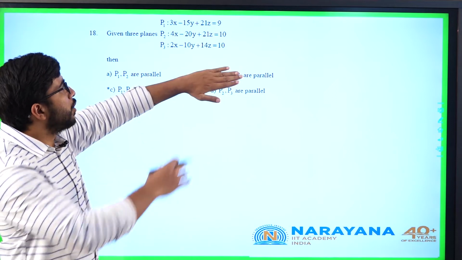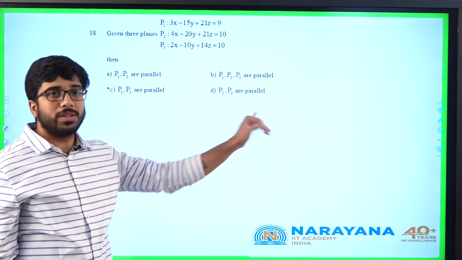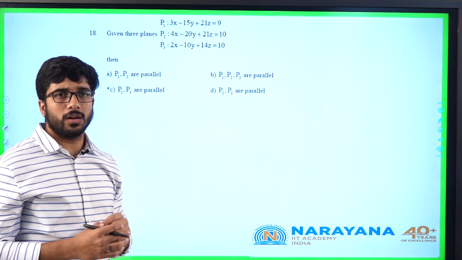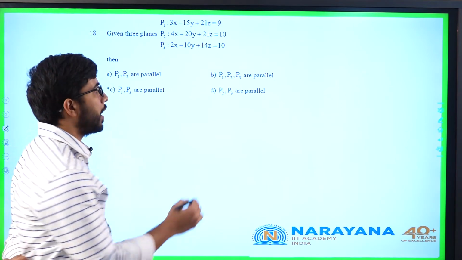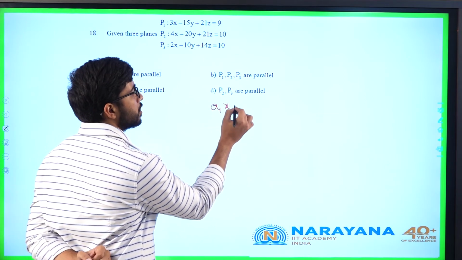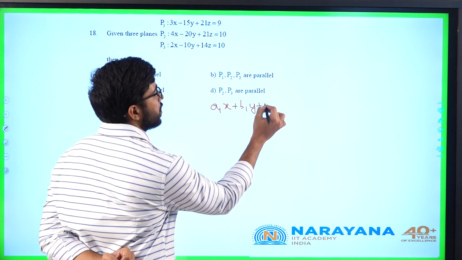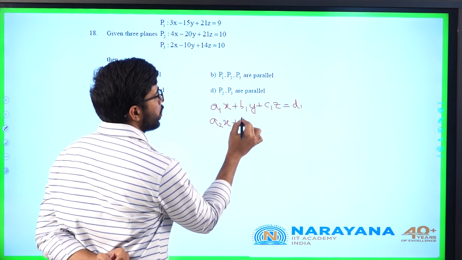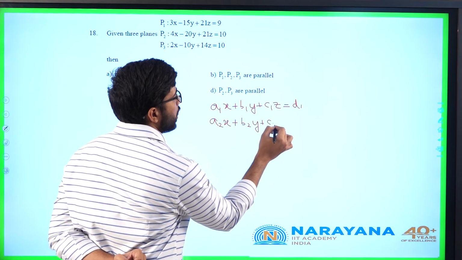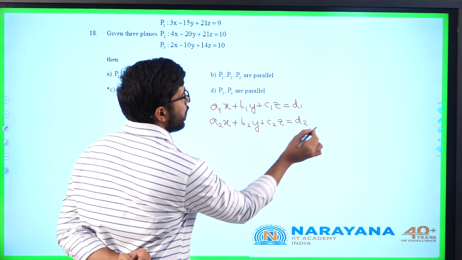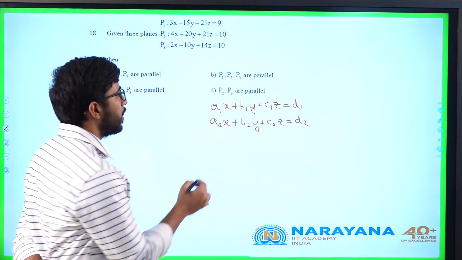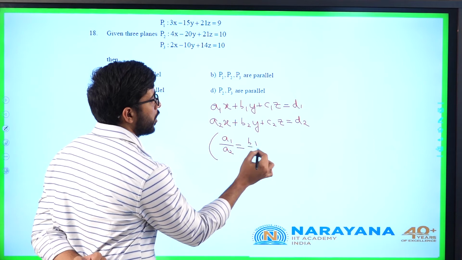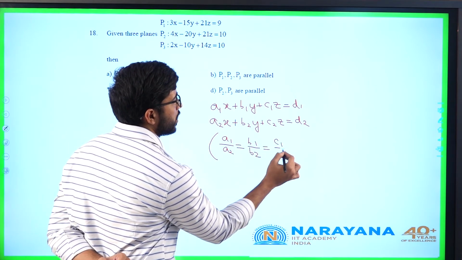Like initially looking at the planes you might get worried, but once you observe the options, what you have to notice here is it's just asking the condition for parallel. What is the condition for 2 planes to be parallel? A1x plus B1y plus C1z equal to D1 and A2x plus B2y plus C2z equal to D2. The condition for these 2 planes to be parallel is A1 by A2 is equal to B1 by B2 is equal to C1 by C2.